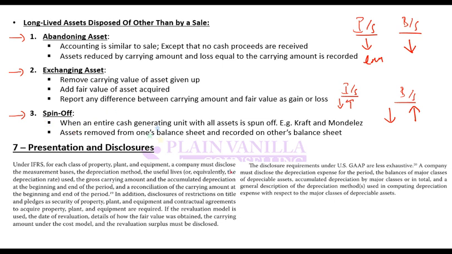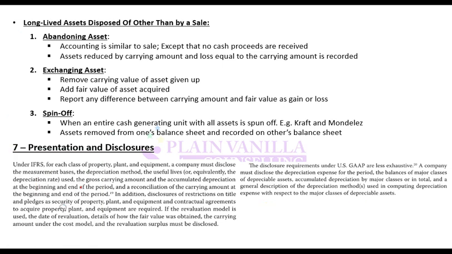Spin-off. Spin-off means that you completely remove assets from your books to the books of another company. That is separating the business completely. So you completely separate the whole balance sheet of that particular business from your books to the other business's books. Like for example, Kraft had spun off Mondelez.